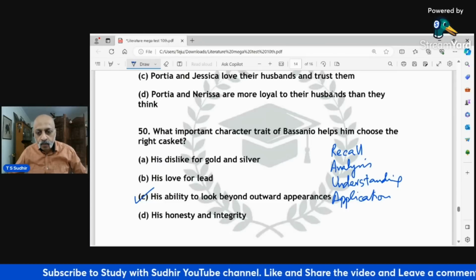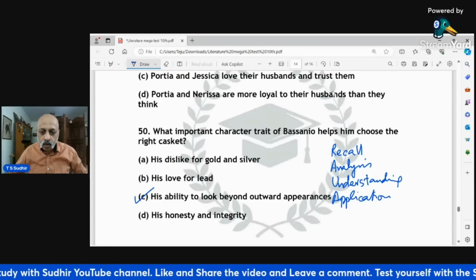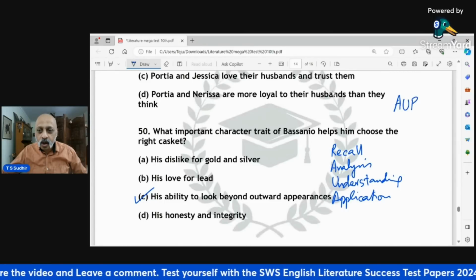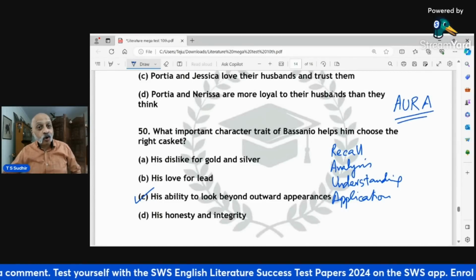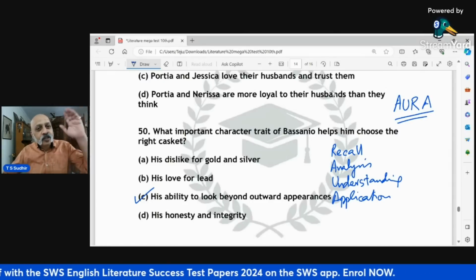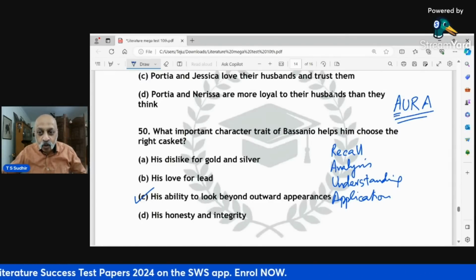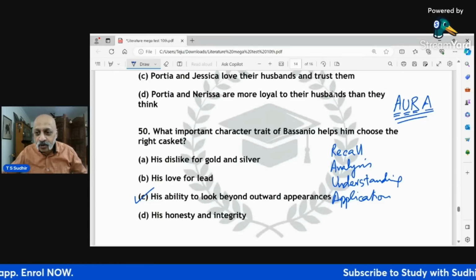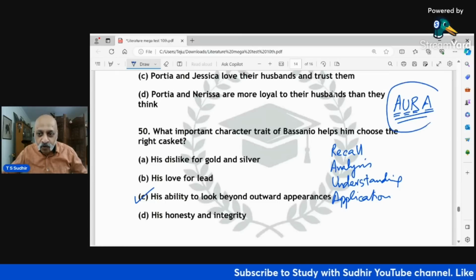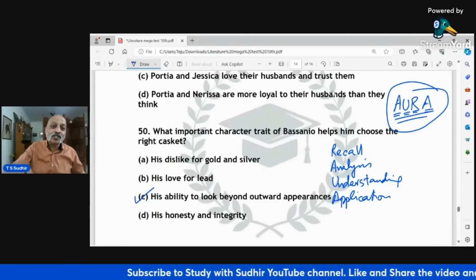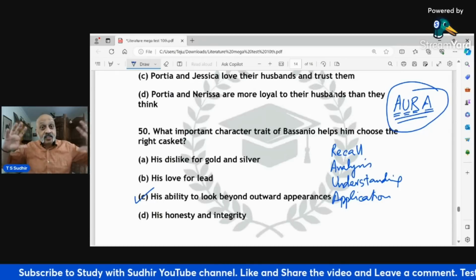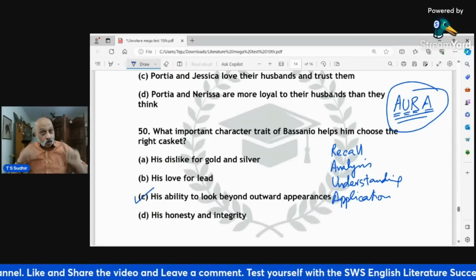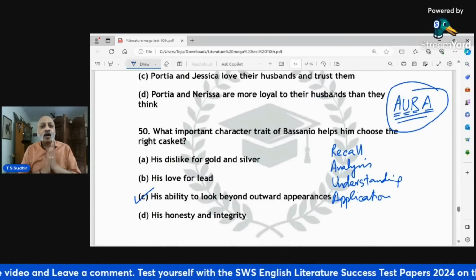Okay, let me tell you how to remember this. AURA. You need to have the aura in order to be able to get all the MCQs right. You need to know the application, you need to have the understanding, you need to have the recall, and you need to be able to analyze it. If you have the aura, and I'm sure all SWS students have the aura, aura means energy. You need to have the energy in order to be able to crack all these MCQs. So have the aura, and I'm sure you will come out a winner.